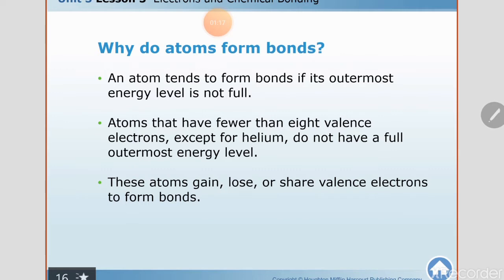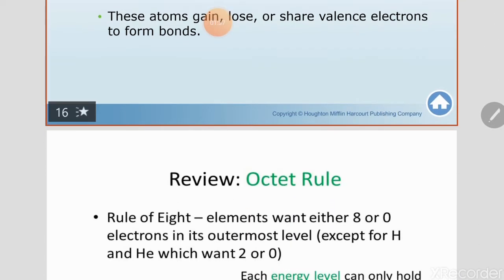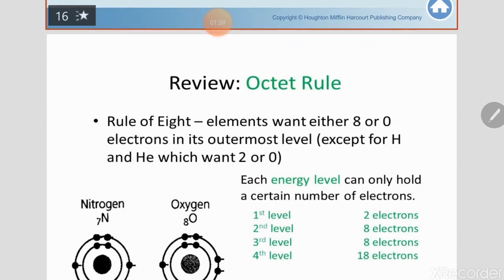Why? What makes an atom tend to make a chemical bond with another atom? And why with a specific atom, not with any atom? We will see now why. Actually, there is a rule that controls that.